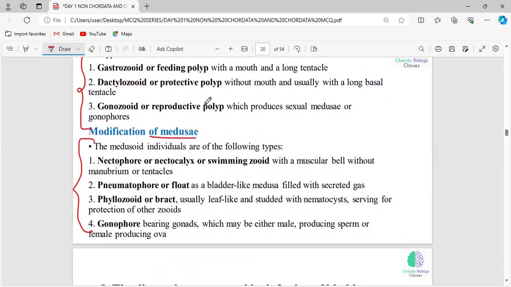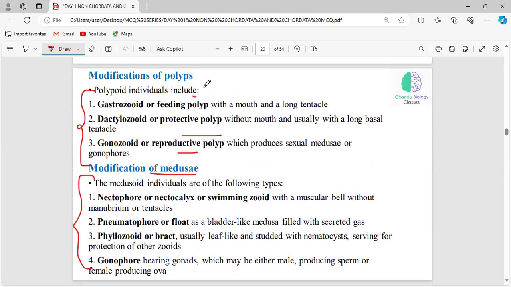Polyp, we know, is sessile or sedentary. It performs feeding, protective and asexual reproduction functions. Medusa performs sexual reproduction. This medusa comes out from the polyp by means of asexual reproduction.